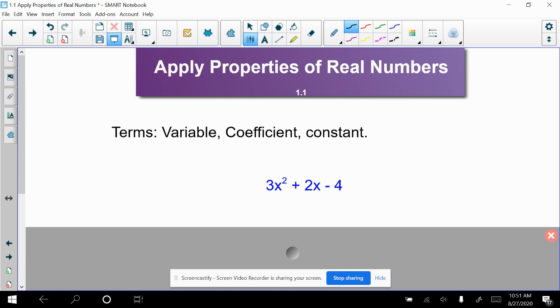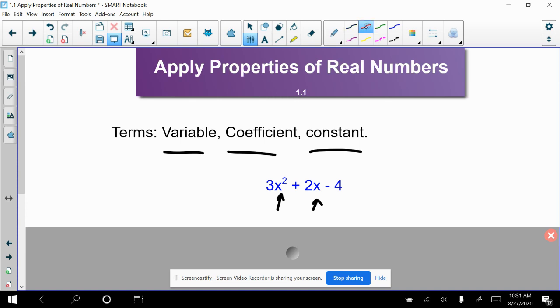Up next, I want to talk about a couple more terms: variable, coefficient, and constant. It's my belief that you know these things, but I just want to reiterate them. And if you don't know them, make sure they're in your notes. A variable is when we use a letter in place of a number, right? So when you start incorporating letters in math, that's when you start incorporating variables. So we have the variable of x in this problem. We're going to have problems where we have multiple variables. We're going to have problems where we have one variable, but variables are going to be in most of the things that we use.